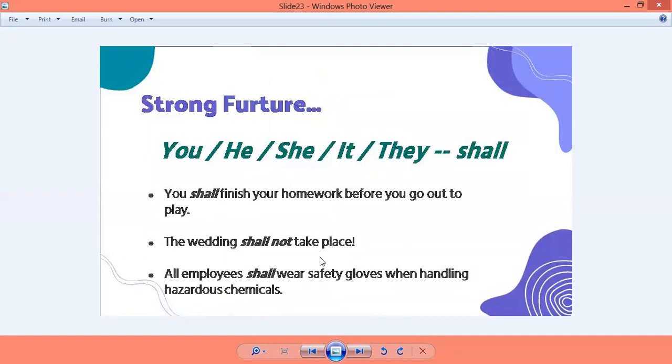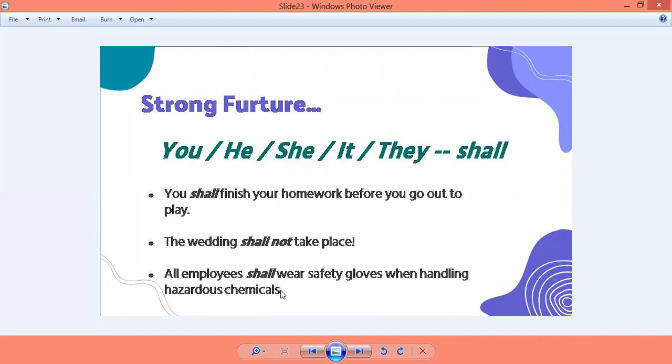The wedding shall not take place. This is say a determined sentence that wedding is not going to take place. कुछ भी हो जाए, शादी नहीं हो रही है, right? This is a decision, and hence we have used shall.